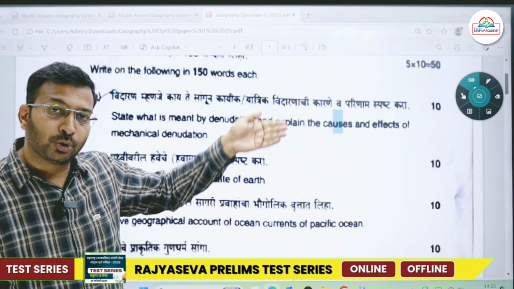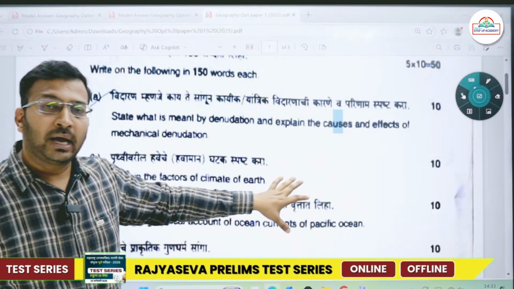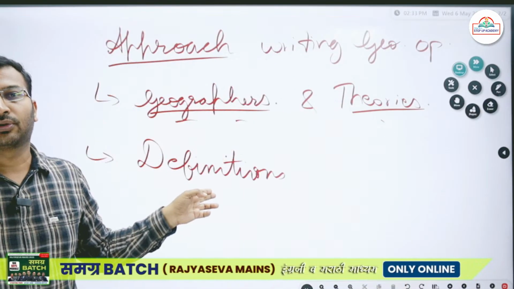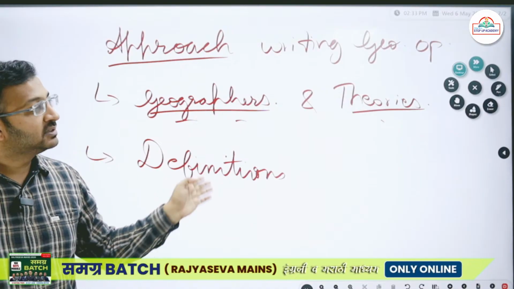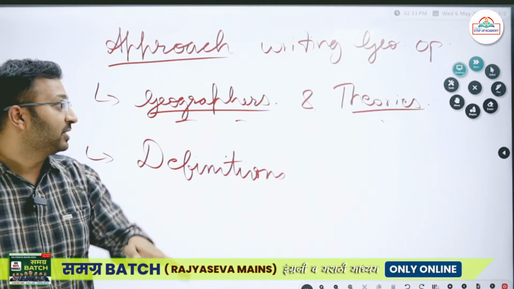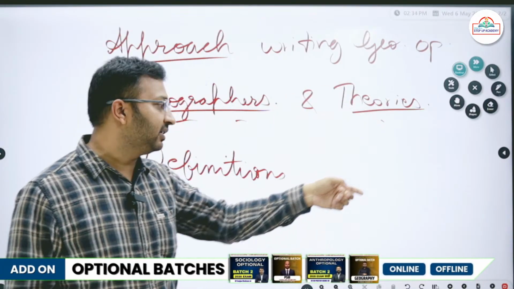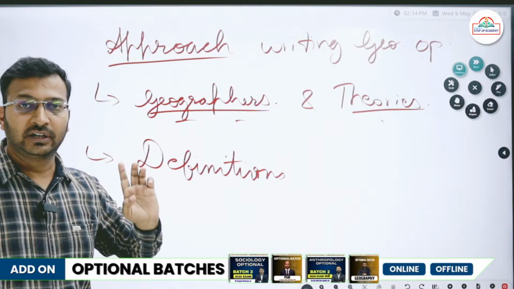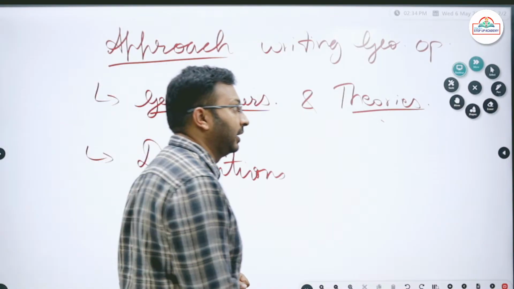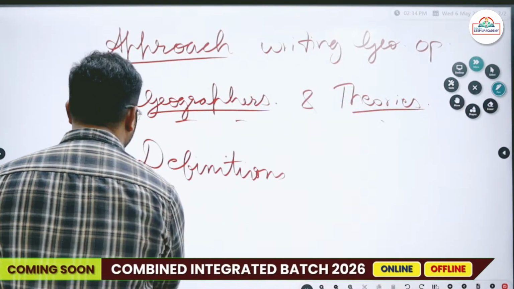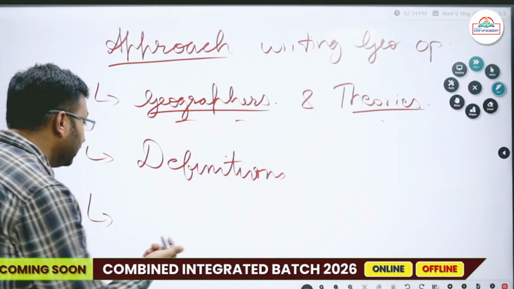That will set a flow to your answer. But you have to have a very good command on these two aspects while writing the geography optional answers. GS मध्ये तर तुम्ही डायरेक्ट लिहा, काही टेन्शन नाही. But optional मध्ये geographers and their theories, and along with that definitions, you have to have a very strong command.